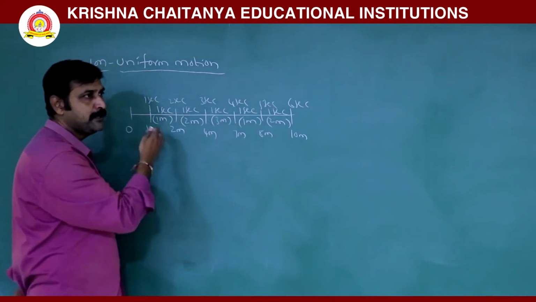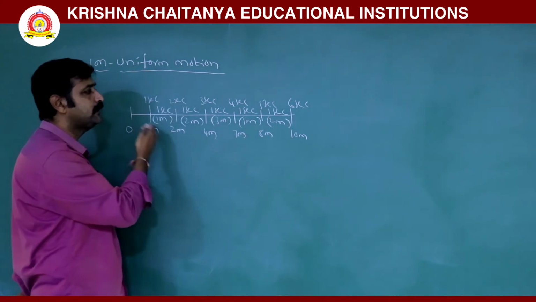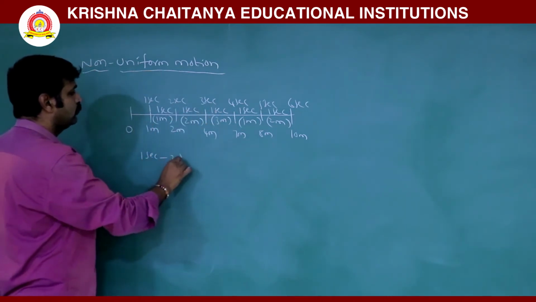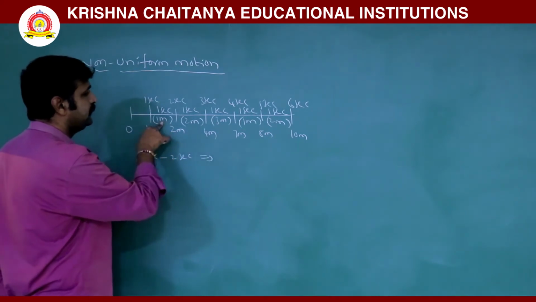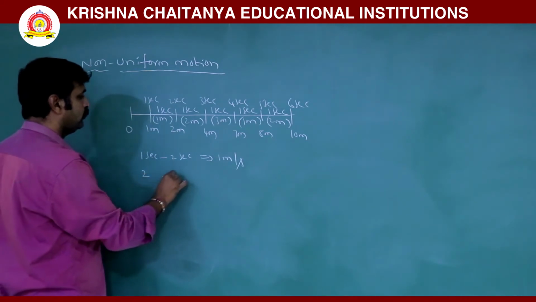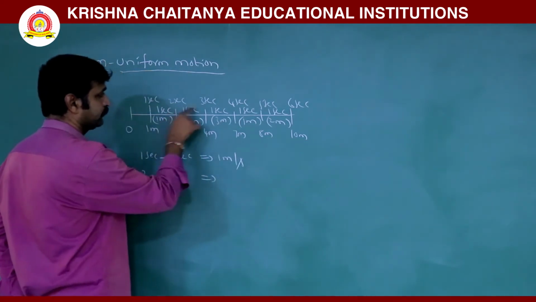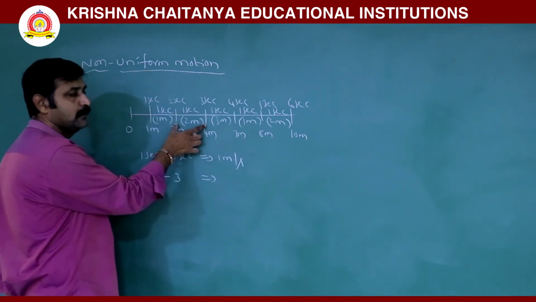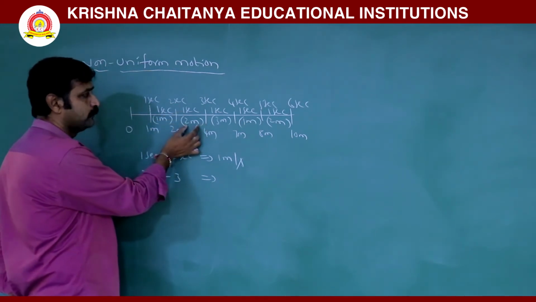Means what happens to velocities? Velocities are changing. So 1 second to 2 second, velocity is here 1 meter per second. 2 to 3, it is 2 meters in that particular 1 second. Position final minus initial is 2.